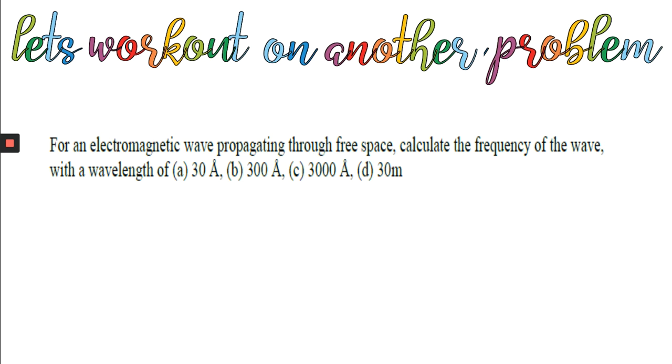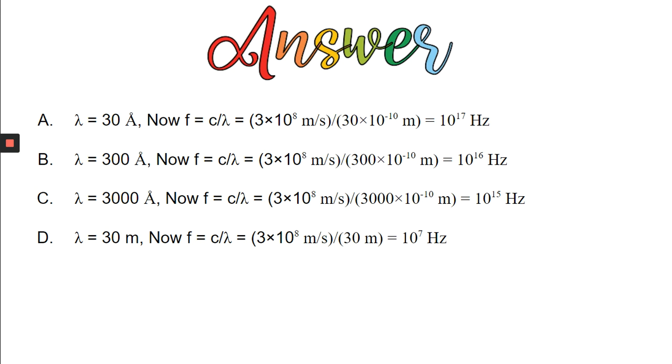Now, it is a very simple problem. For an electromagnetic wave propagating through free space, calculate the frequency of the wave for the given wavelengths. Here the relation is very simple. You know that your frequency is C by lambda. Here one thing should come to your mind, that whatever the wavelength may be, all travel at the same speed, that is 3 into 10 to the power 8 meter per second. Then you can easily work it out.